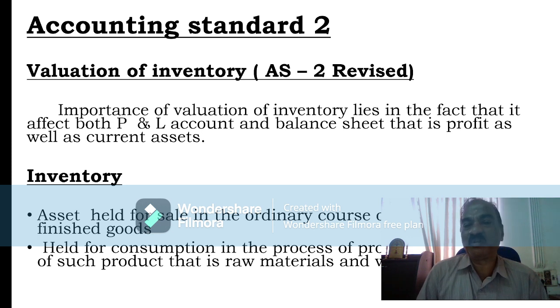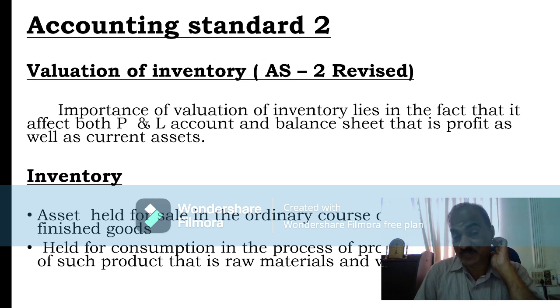So the name should be exactly as such: Valuation of Inventory, AS 2. In all answers to questions on AS, as far as possible, you should try to include the name as well as the number of the standard. If it is revised, you should include revised also. Then you will get very good marks.